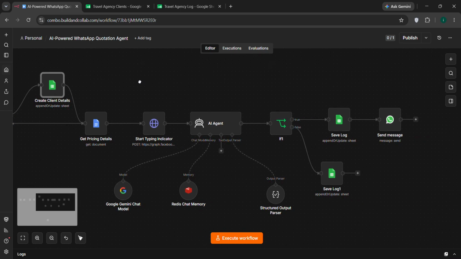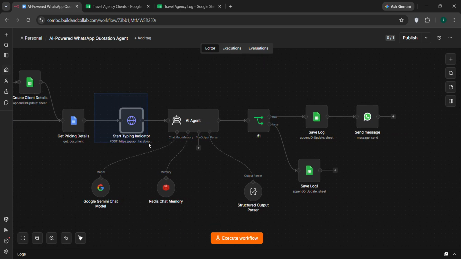After that, we start a typing indicator with this particular HTTP node. Why we do it is that it creates a natural effect on the user. I use this simple thing in all my production workflows. After that, the main heart of the whole workflow, the AI agent, which was connected to the Gemini model.